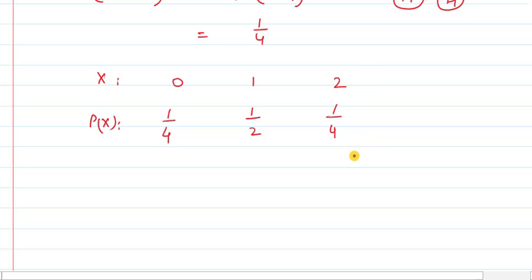One thing more you should know here, and that is very important: the sum of all these probabilities will always be 1. Why is this so? Because we are covering all the cases of an event. What is the event? Event is getting number of heads. We are calculating number of heads, and we are taking all the cases. So the probability of all these cases will sum to 1, and this holds in each and every problem.